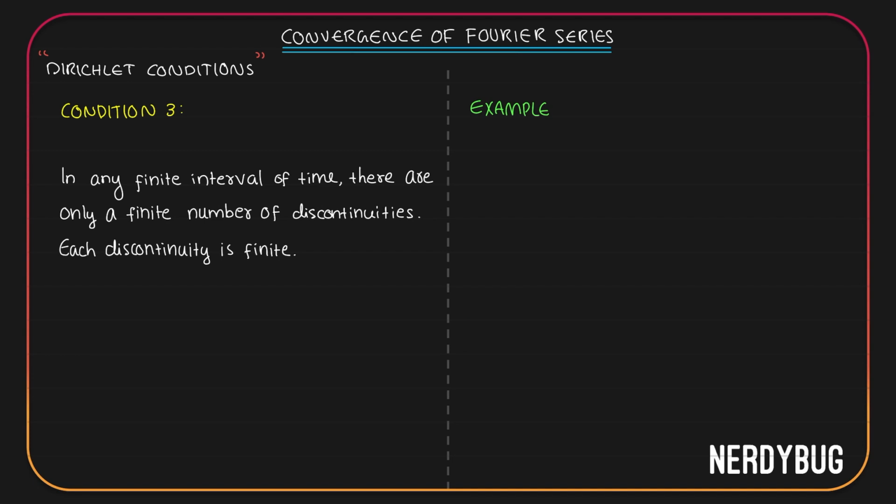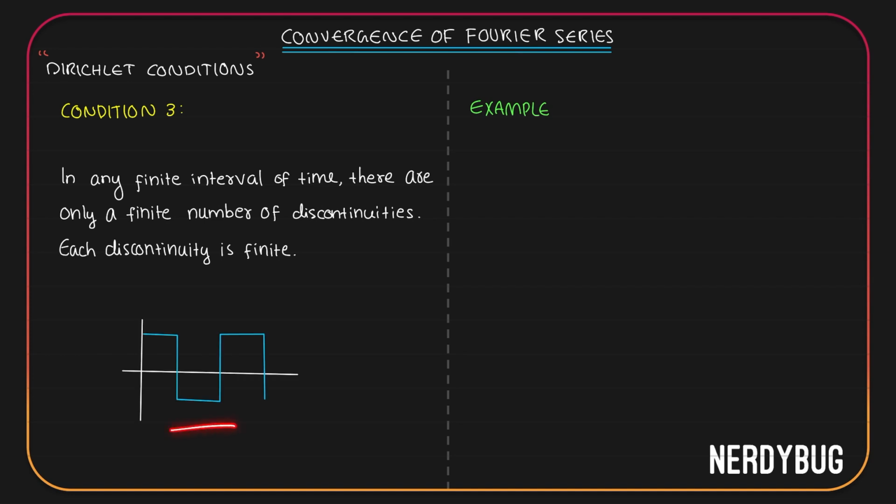Now, the third condition says that in any finite interval of time, there should be only a finite number of discontinuities, and each discontinuity must be finite. A discontinuity in a signal is a sudden change in its value.